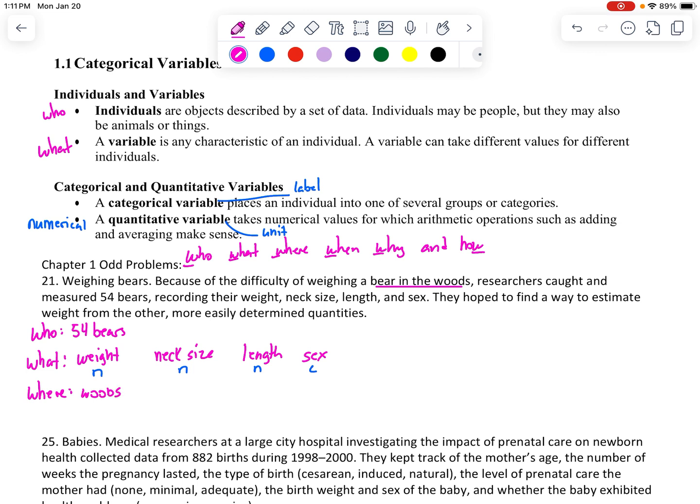Who, what, where, when. So this is our first one that's not specified. It didn't tell us when. And why? Well, they said it in the opening sentence, the difficulty of weighing a bear.